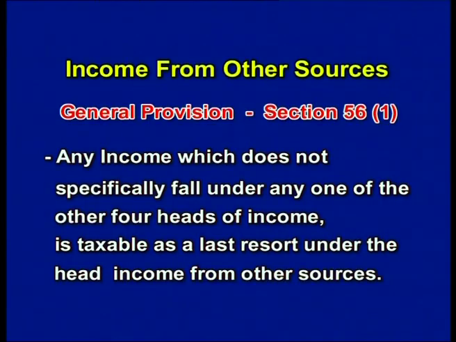Welcome. Income from other sources. Income from other sources is the last head of income. The other heads of income are income from salary, income from house property, income from capital gains, income from business or profession. If any income does not fall under these heads of income which we have just seen, it will, as a last resort, be taxable under the head income from other sources. That is why this head of income is called the residuary head.